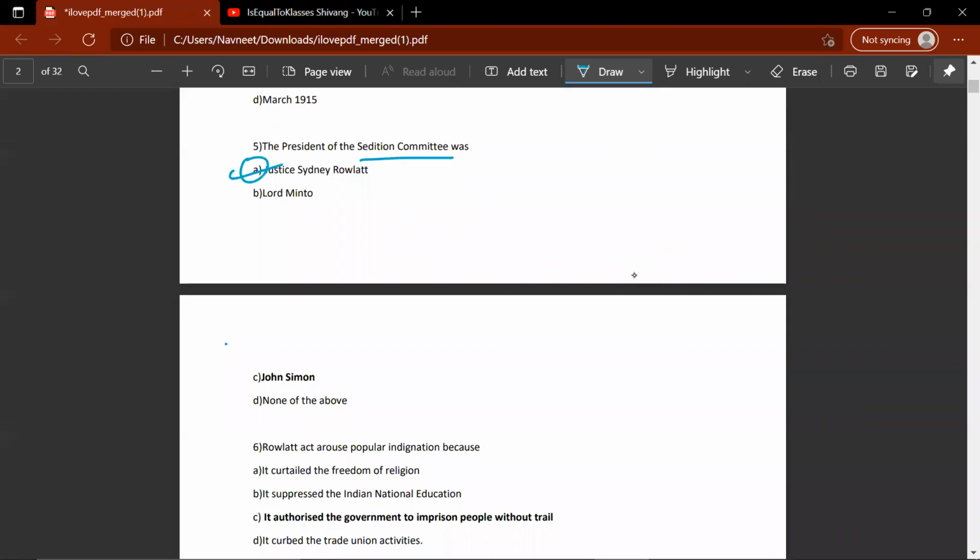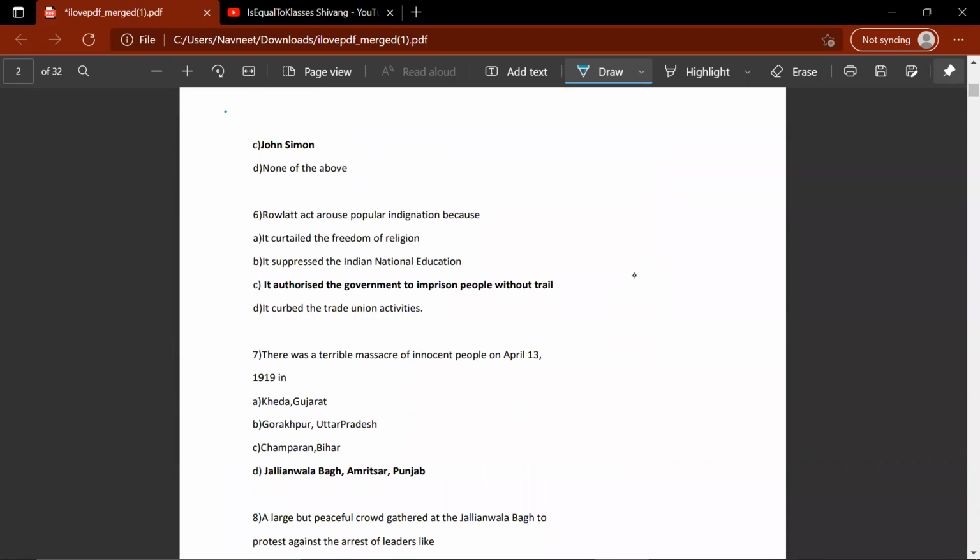So the correct answer would be A, Justice Sidney Rowlatt. Rowlatt Act aroused popular indignation because it curtailed the freedom of religion, suppressed the Indian national education, curbed the trade union activities. So the correct answer would be C. It authorized the government to imprison people without trial.